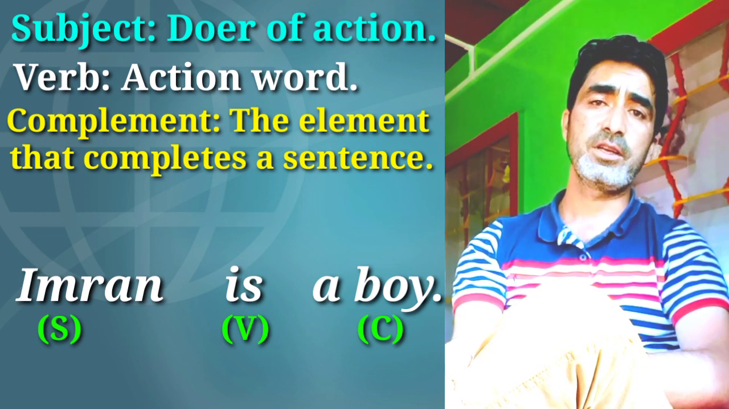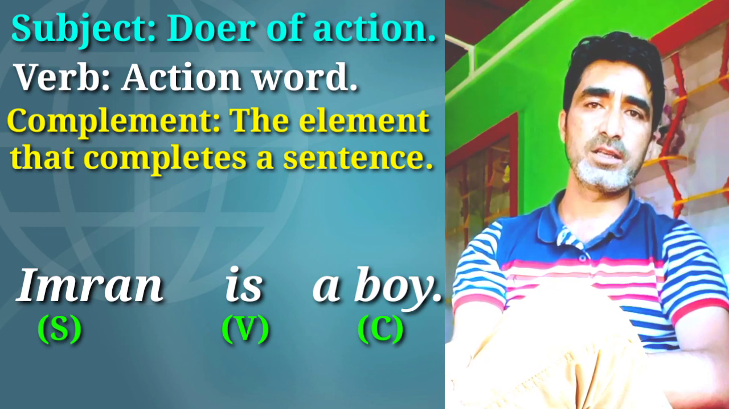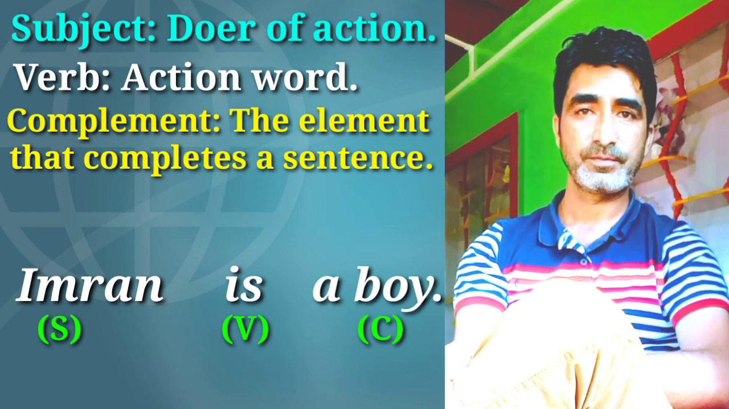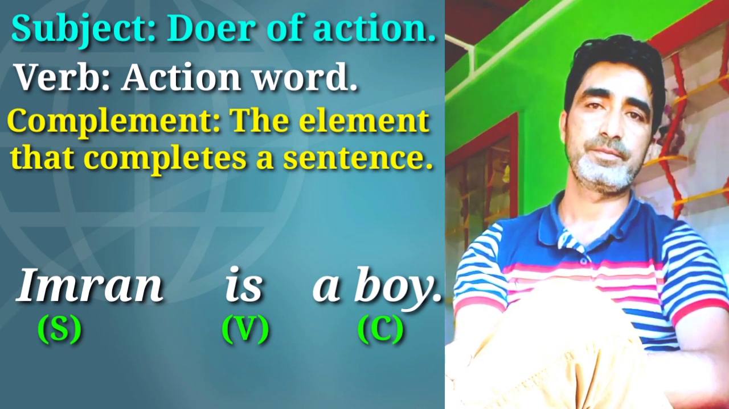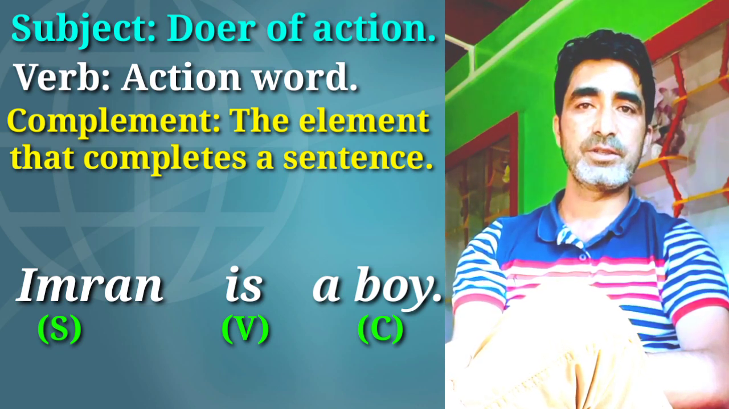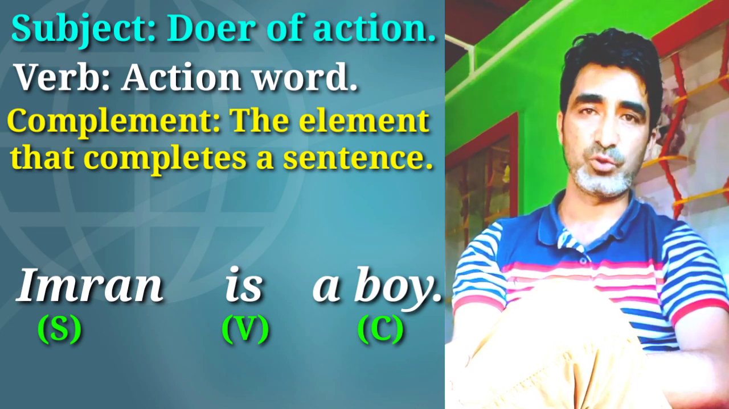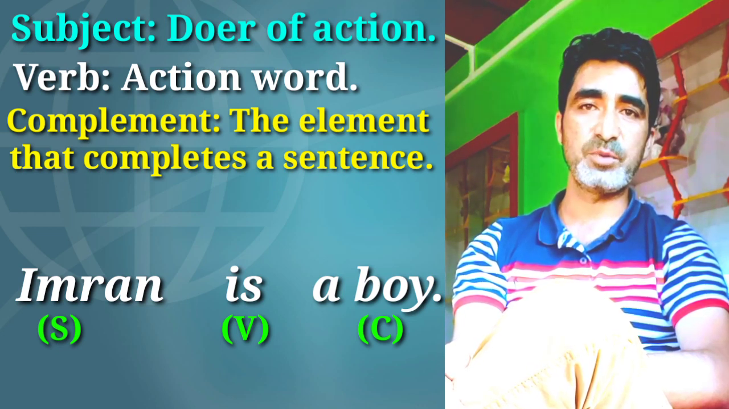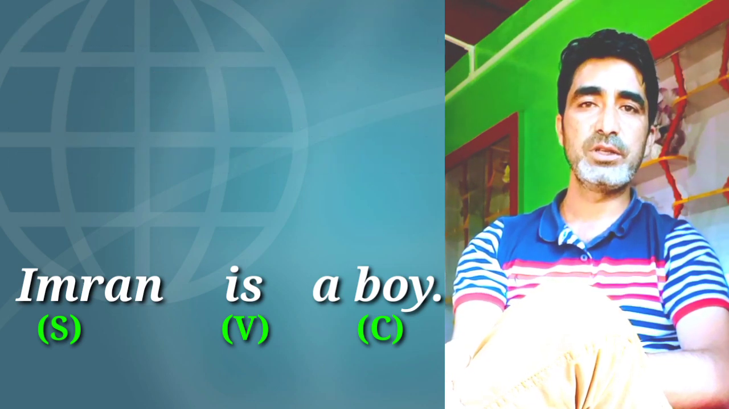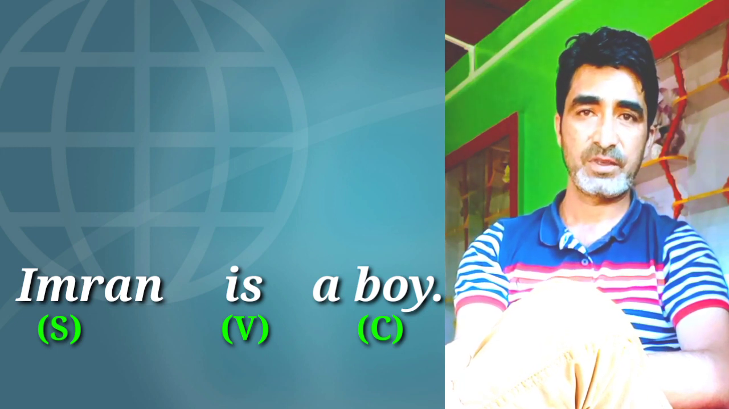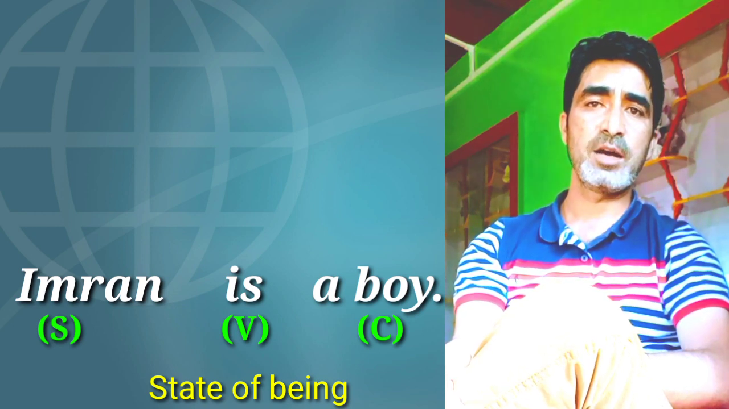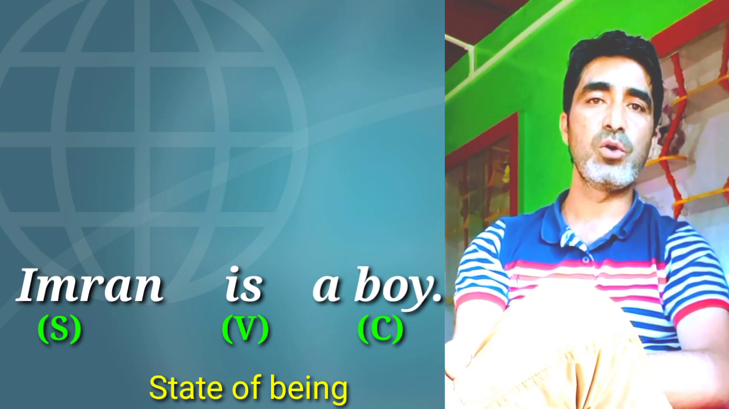However, there's a question: does the word is denote any action? What does it represent? To understand this, let us translate the sentence Imran is a boy into Urdu. In Urdu, the sentence means Imran ek ladka hai. Here, the verb is means hai. It represents state of being. यानी यहाँ पे word is किसी के होने को जाहिर करता है.